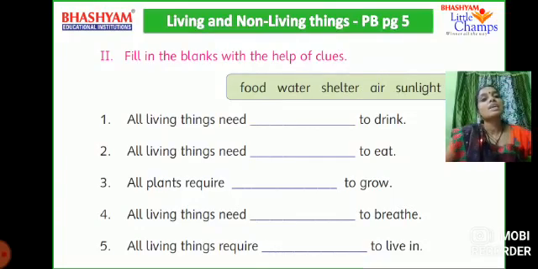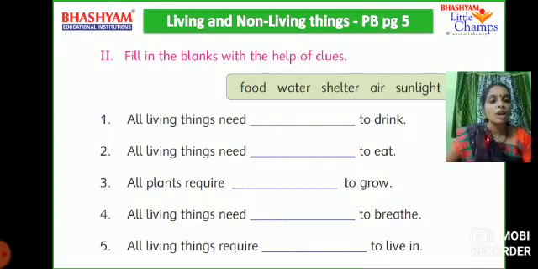Okay, children? Second one. All living things need dash to eat. Without that, we cannot get energy. What is that? Yes, it is food. All living things need food to eat. Third one. All plants require dash to grow. Without this, the plants will not grow. That is the sunlight. With the help of sunlight, water and air, the plants will grow. All plants require sunlight to grow.